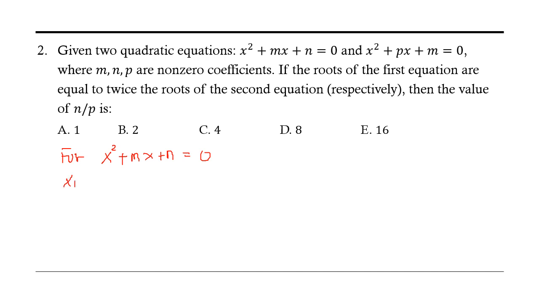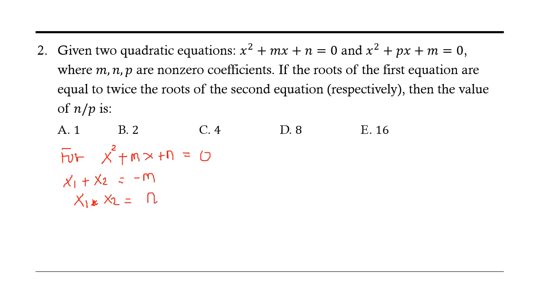We have x1 plus x2 is minus b over a. In this case, minus b is minus m, a is 1, so minus m. And x1 times x2 is c over a. In this case, c is n, a is 1, so the result is n.